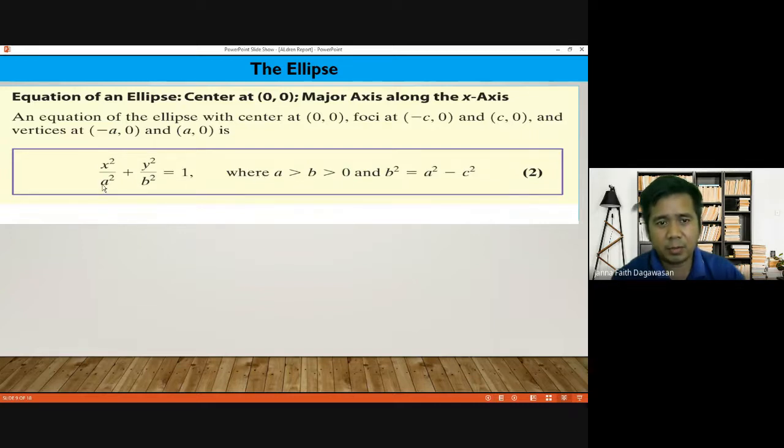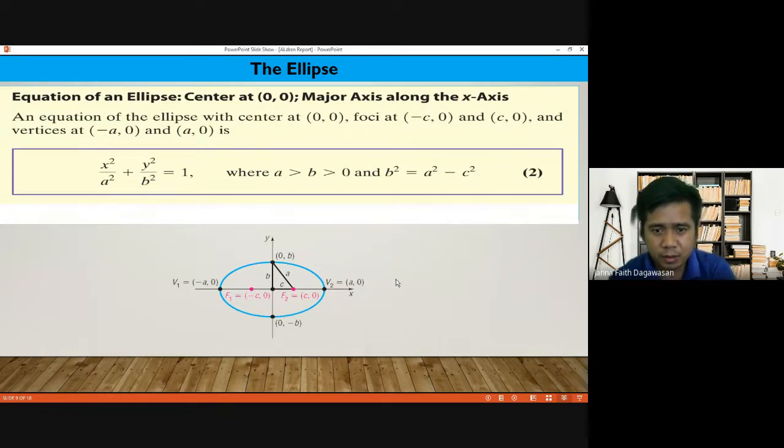So clearly, a and b should not be equal to 0. And b squared is just equal to a squared minus c squared. Remember this formula. Okay? We will use this later on.